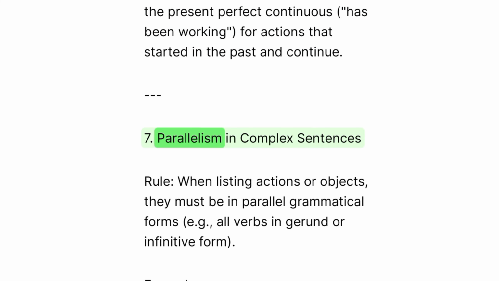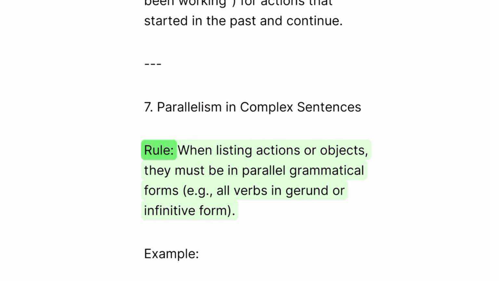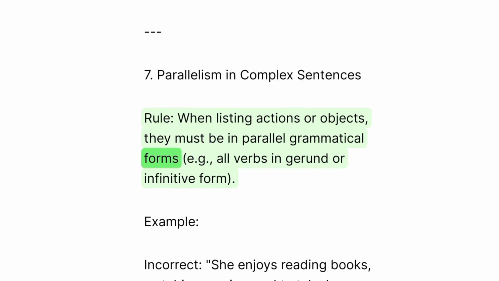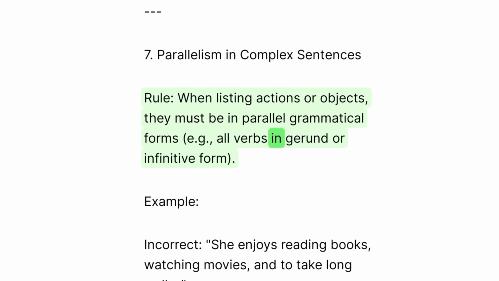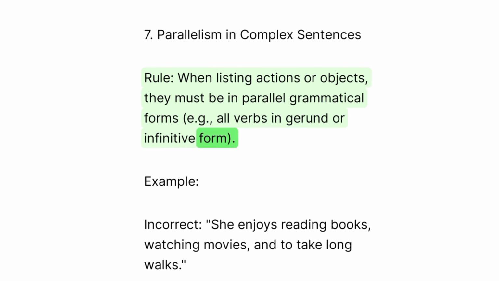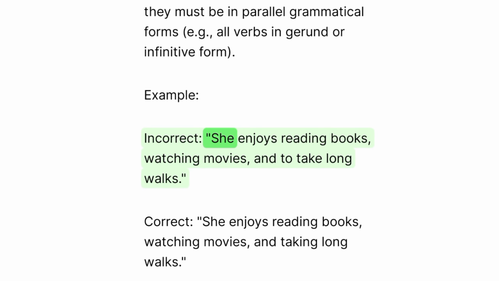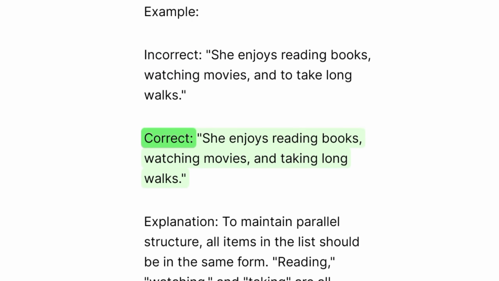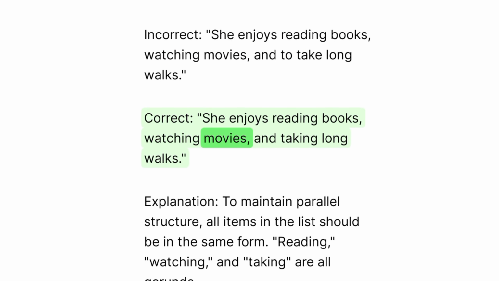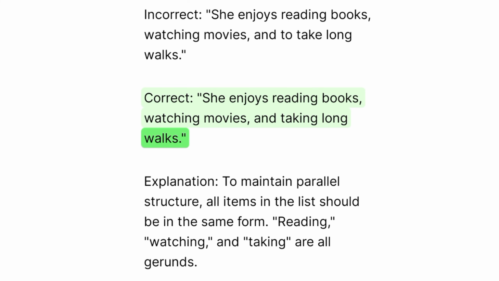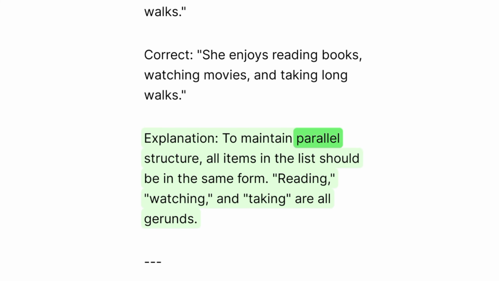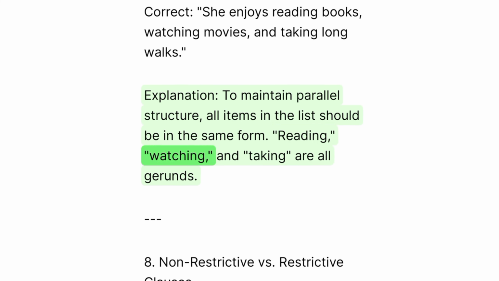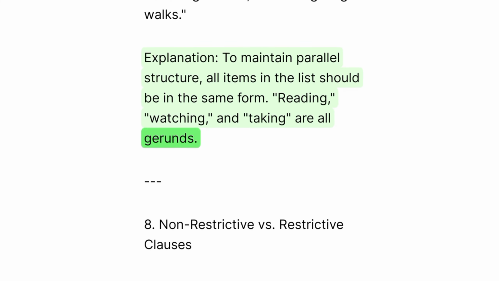7. Parallelism in complex sentences. Rule: when listing actions or objects, they must be in parallel grammatical forms, for example, all verbs in gerund or infinitive form. Example: incorrect. She enjoys reading books, watching movies, and to take long walks. Correct. She enjoys reading books, watching movies, and taking long walks. Explanation: to maintain parallel structure, all items in the list should be in the same form. Reading, watching, and taking are all gerunds.